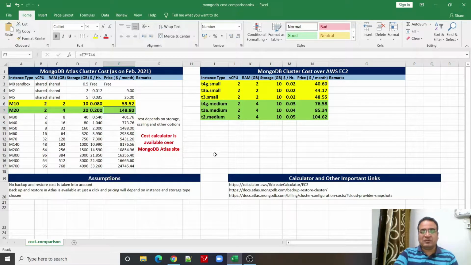Now let us see how we can find out this cost by logging into MongoDB Atlas first, and then I will show you how to calculate the cost using AWS EC2. Let me show.